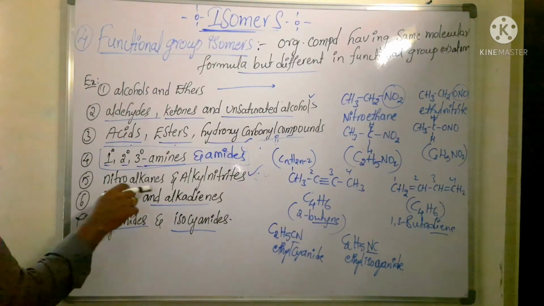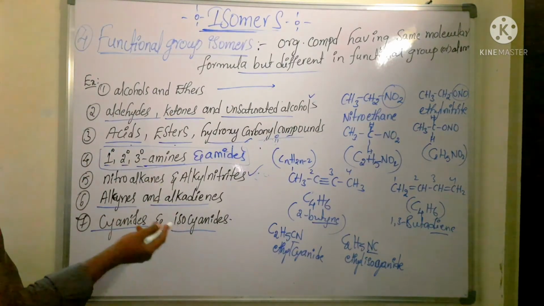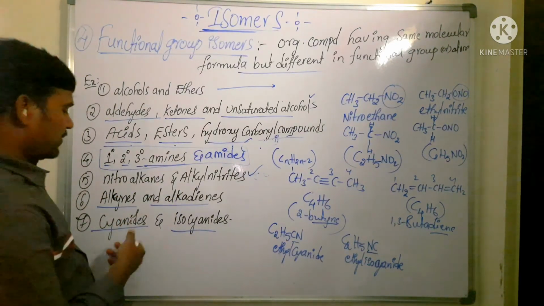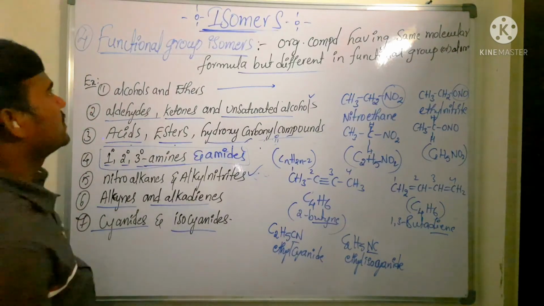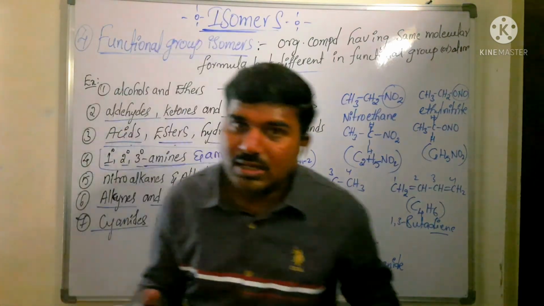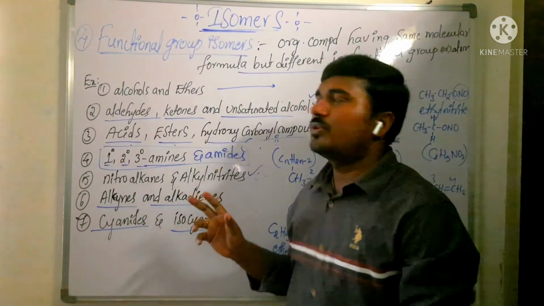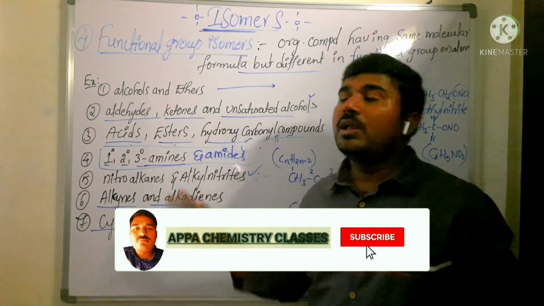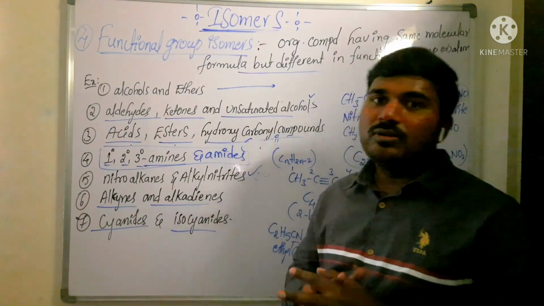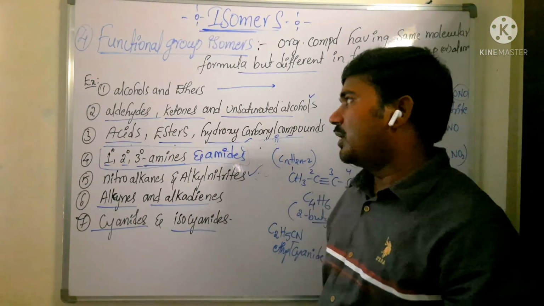So next one, nitroalkanes and alkyl nitrites, alkynes and alkadienes, and also cyanides and isocyanides. All will come under this functional group isomer. Is that clear? So in this video we have seen so far functional group isomers and metamers.